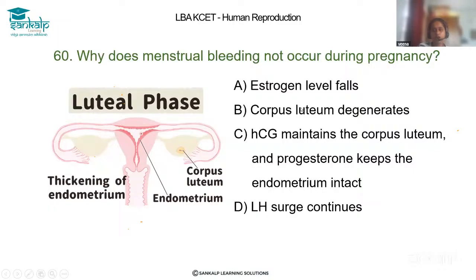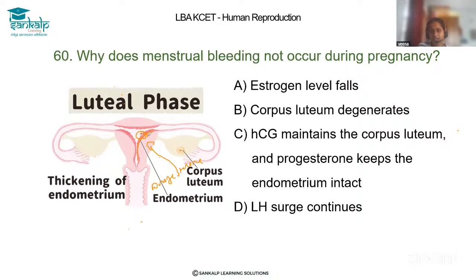Why does menstrual bleeding not occur during pregnancy? You already know that if the woman is pregnant, the corpus luteum persists, and the corpus luteum secretes the hormone progesterone, right? If progesterone is secreted, the endometrial lining stays intact, and thickening of the endometrium takes place, which helps in implantation of the blastocyst.